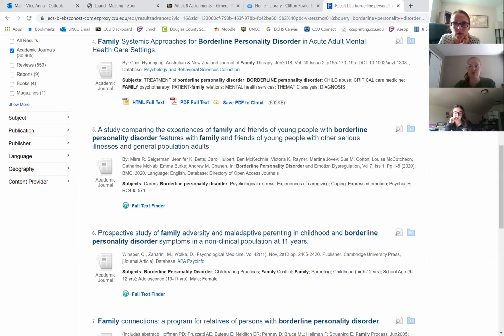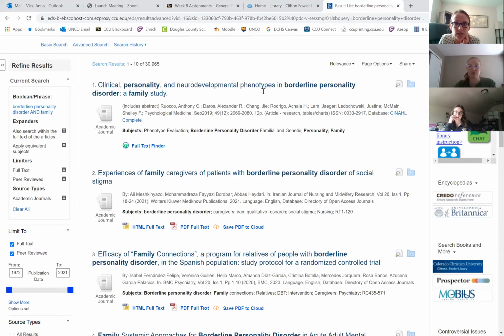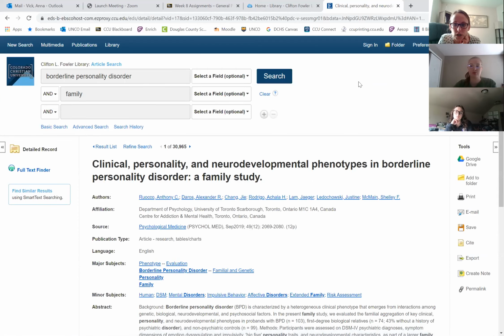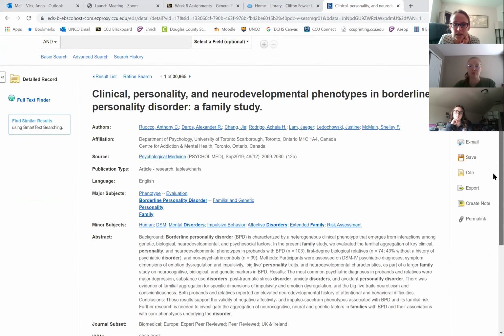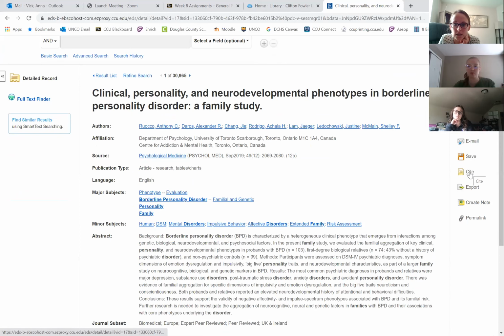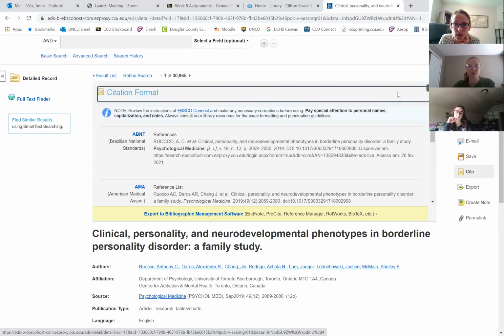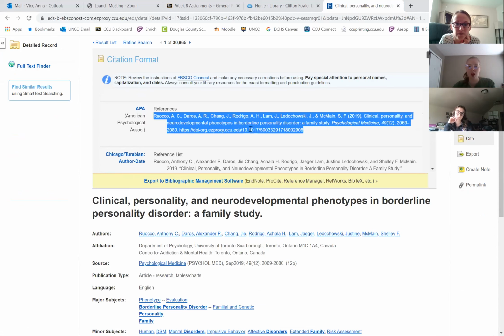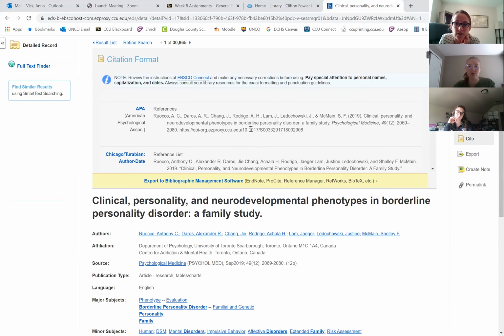You may be familiar with this, but this is a pretty nice tool. So let's say I'm going to use this one up top. I'm just clicking that one. Go over to the right-hand side here for this article and click Cite. This is just kind of a nifty tool that the CCU library gives us, okay? Scroll down to APA, and you'll find an APA format reference here. That's nice, huh? Because then you don't have to do everything by hand.